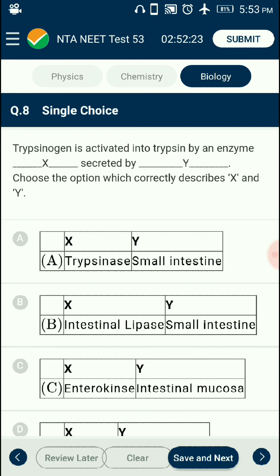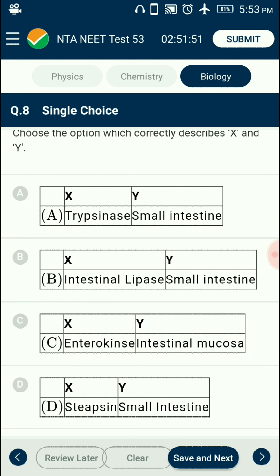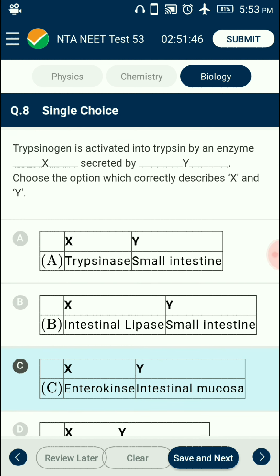Question number 8. Trypsinogen is activated into trypsin by an enzyme X secreted by Y. Choose the option which correctly describes X and Y. The secretion of brush border cells of the mucosa along with the secretions of goblet cells constitute the intestinal juice or succus entericus. Intestinal mucosa also secretes enterokinase enzyme which converts inactive trypsinogen into active trypsin. So the correctly matching option is option C. X is enterokinase, Y is intestinal mucosa.